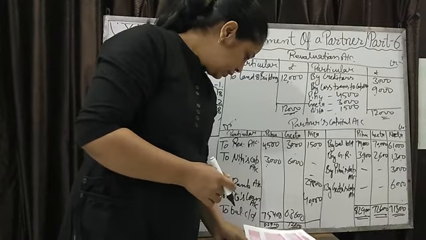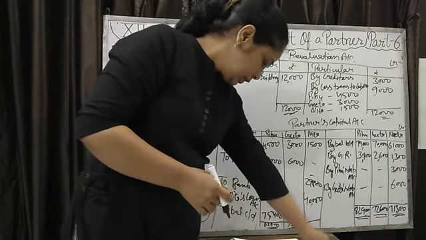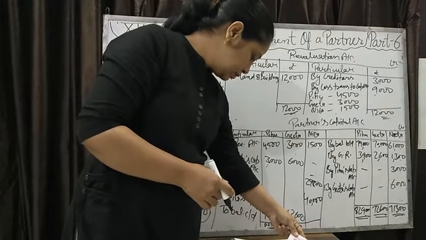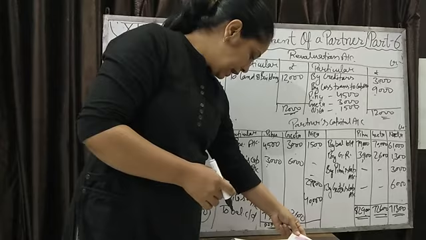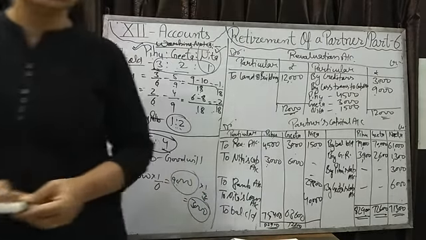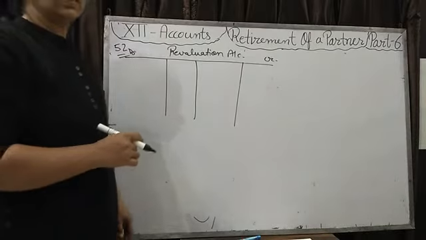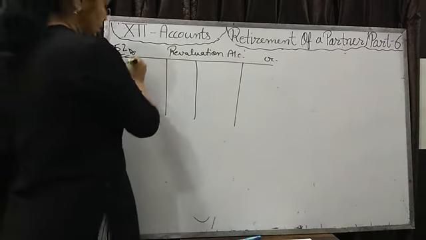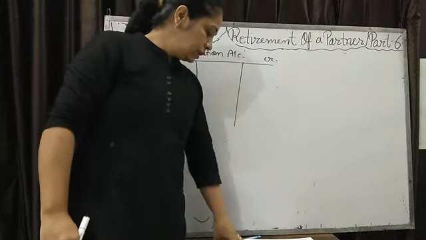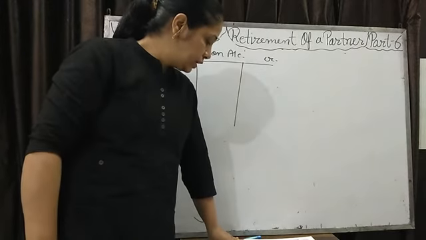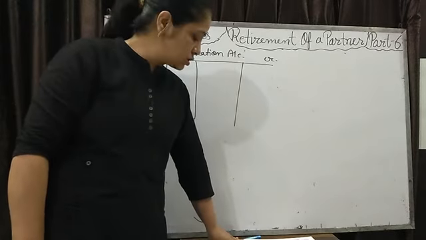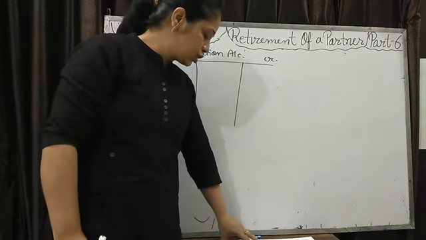Example number 52. In your book, example number 52, Pawan, Qadir and Ram. Open your book. Read out this question. Yes, students. Example number 52. The balance sheet is given in the question that Pawan, Qadir and Ram were sharing in the profit in the proportion of their capital. Ratio is not given. They are sharing profit in the ratio of their capital.